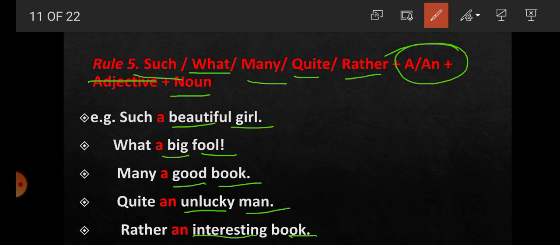So we get here, students, that when there are words like such, what, many, quite, rather, we use a or an and then after it we can use any adjective plus noun.